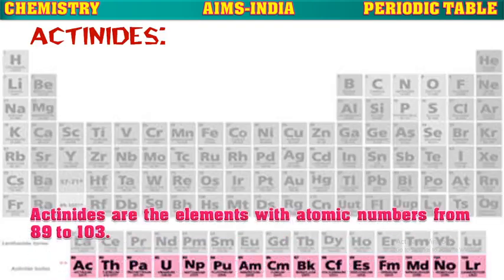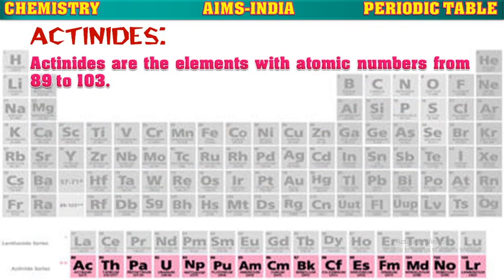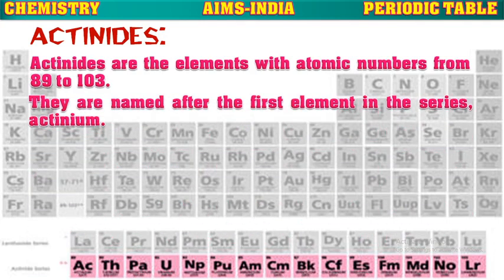Next, actinoids. These are the second row elements written at the bottom of the modern periodic table. These elements have atomic numbers from 89 to 103. They are from actinium to lawrencium. They are named after the first element in the series, actinium.